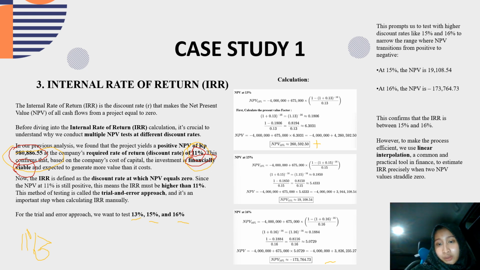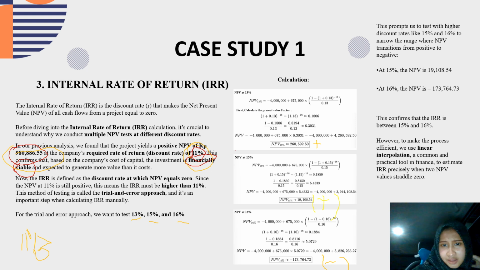So we can conclude we have to use this. Sorry, no. We have to use this, the 15%.